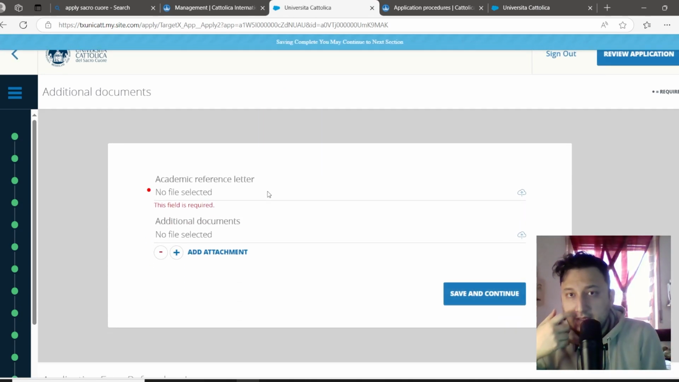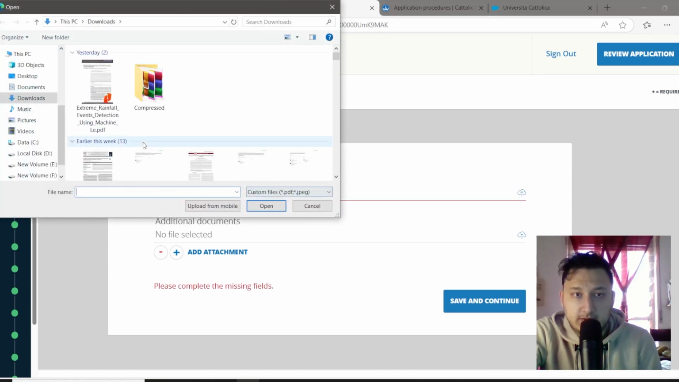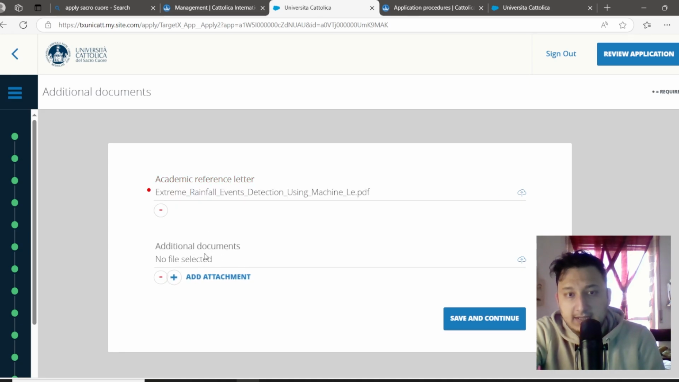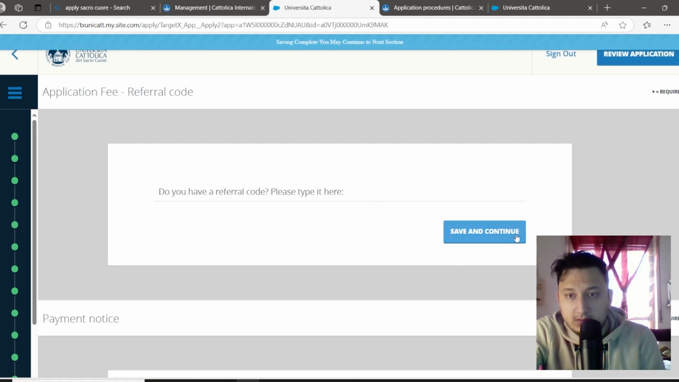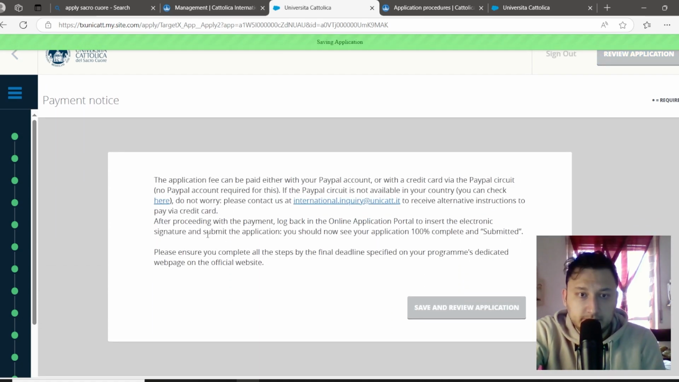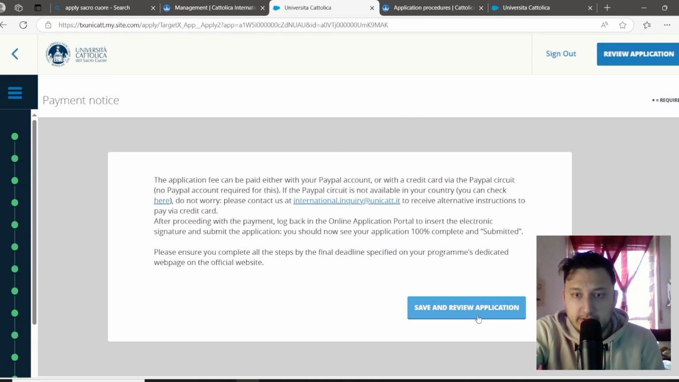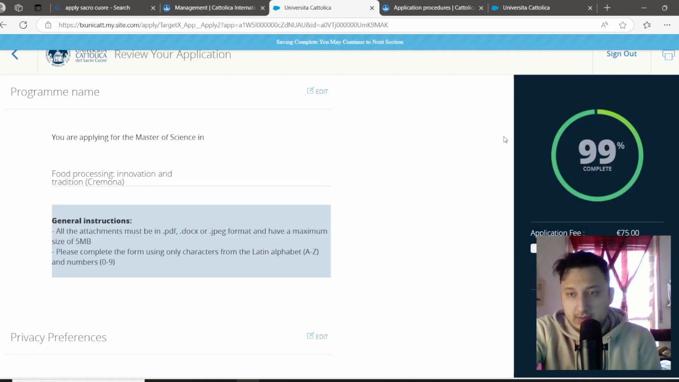And if you have a recommendation letter, you can upload it here, and it is necessary to have one. Once it is uploaded, you can add additional documents here, but it is not obligatory to fill it out. Save and continue. And if you have a referral code, no need. Save and continue. And just wait for this part to turn blue. Save and review application, and this is the last step that we are following.